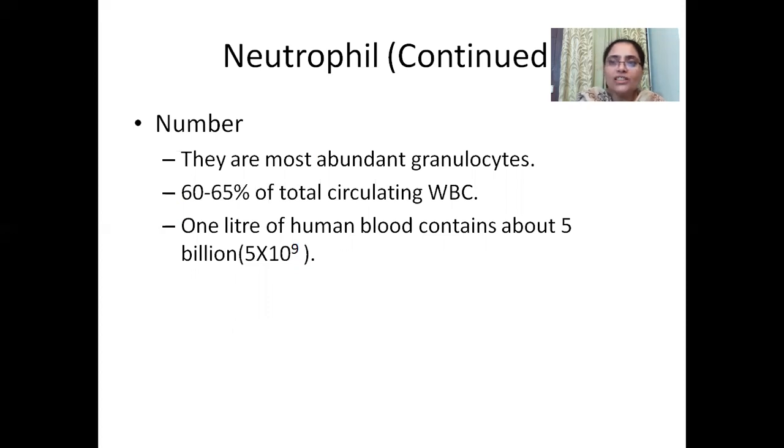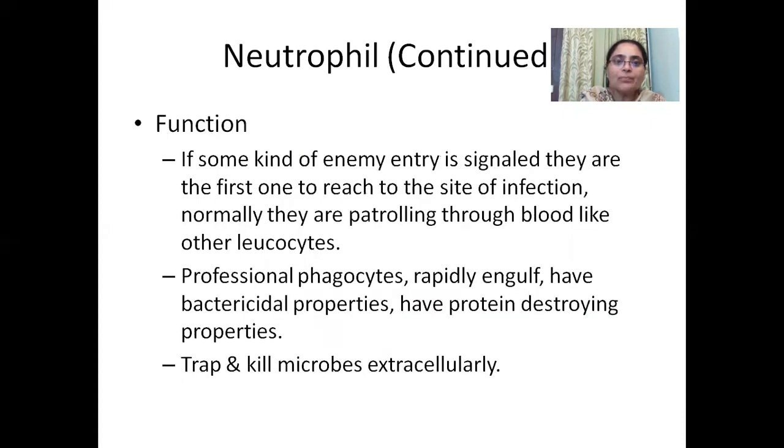If we count all the WBCs and take out the percentage of neutrophils present in it, it will be 60 to 65%. That means they are the major, they are abundant in number. They are most abundant in number if we study all the leukocytes present in blood. And 1 liter of human blood contains 5 into 10 raised to power 9 neutrophils. So it is important for competitive exams to remember these numbers.